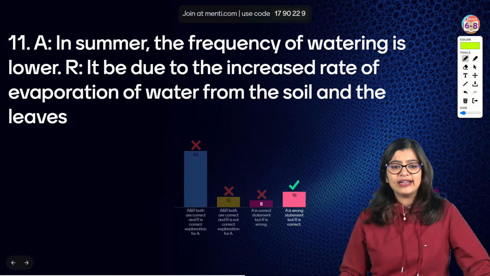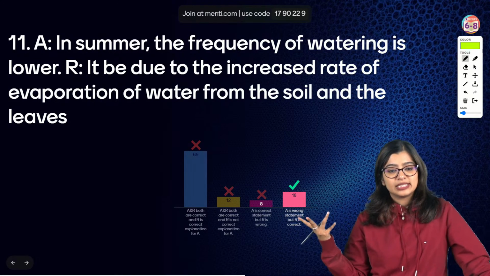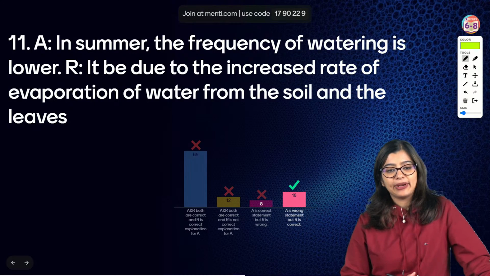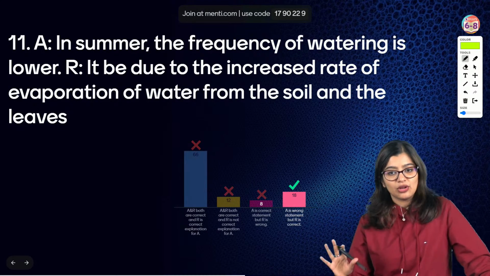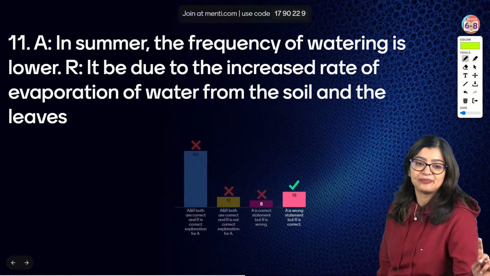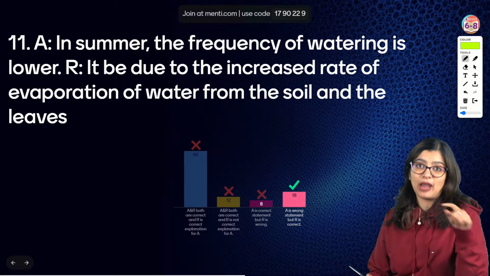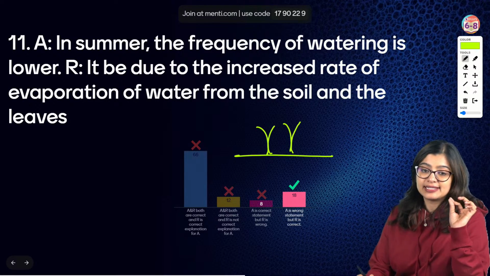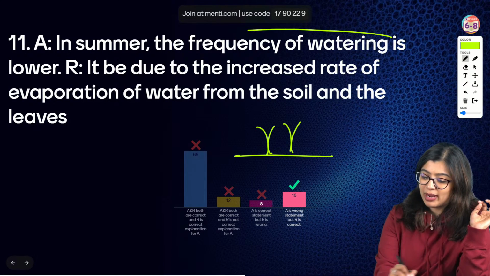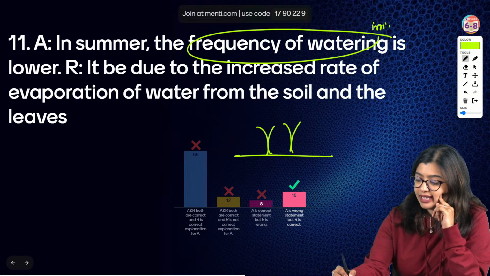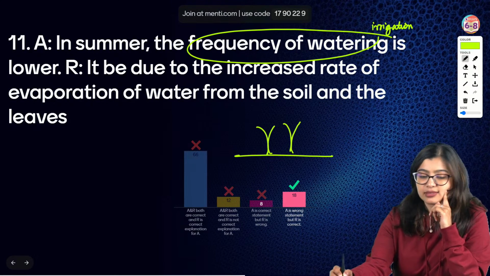Students, what happened? Can you tell me what has happened? No. Please look at the question once again. If I have a plant in summer, frequency of watering. Does this mean that irrigation in summer is less?